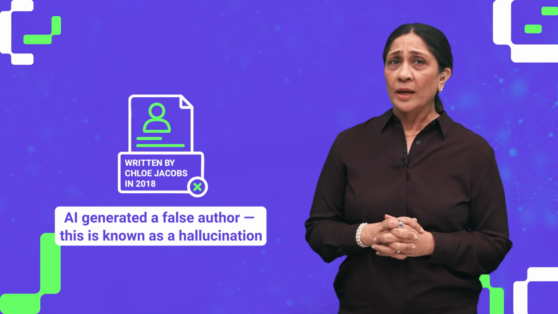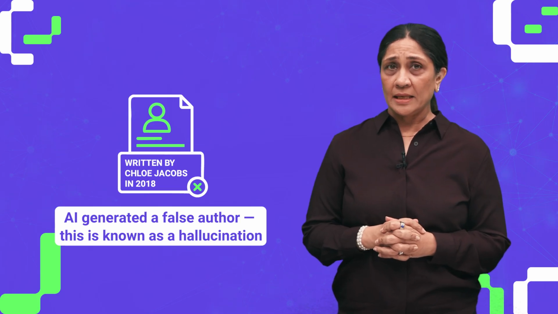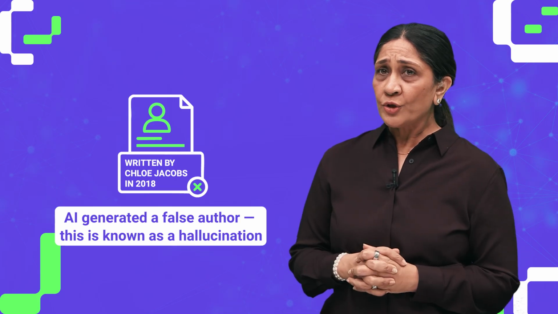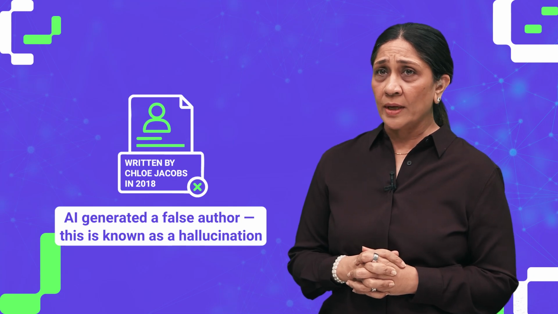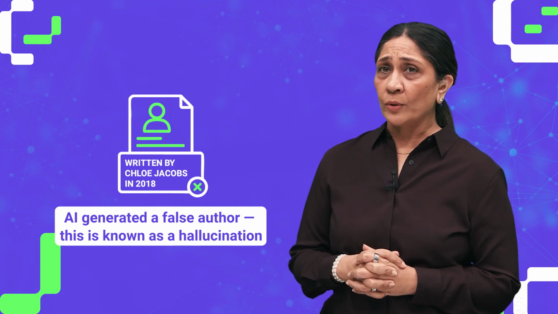For example, imagine you ask an AI to tell you who wrote a story you just found online. The AI doesn't actually know, but instead of reporting, "I'm not sure," it confidently replies, "I think it was written by Chloe Jacobs in 2018." The problem: Chloe Jacobs has never written the story. That AI generated a false author. This is known as a hallucination.